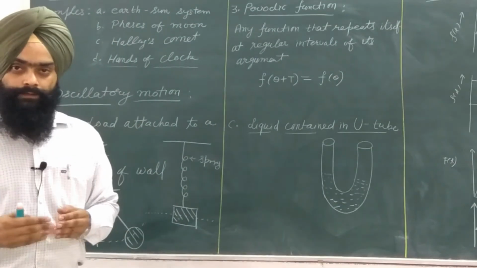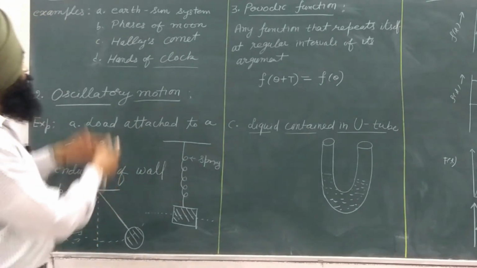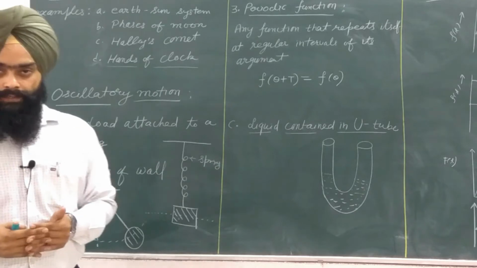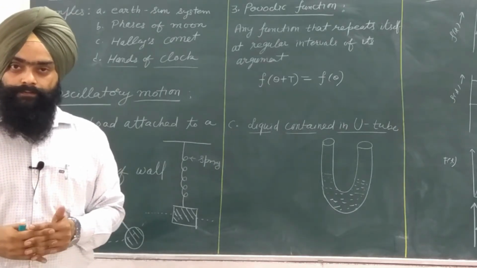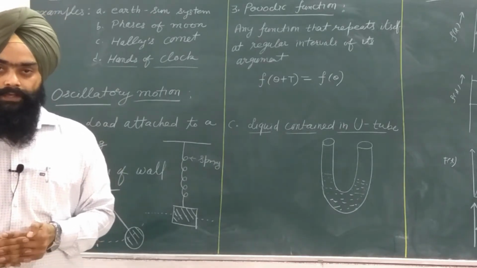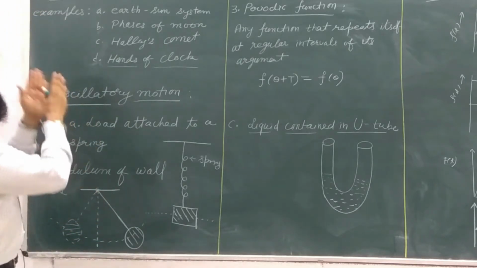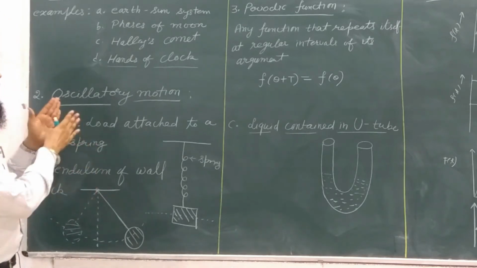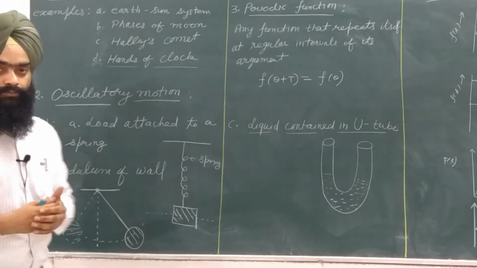After understanding both definitions, periodic motion and oscillatory motion, we can say that the basic difference between them is that periodic motion repeats itself after a regular interval of time, but there is no condition for its motion to be repeated around a mean position.